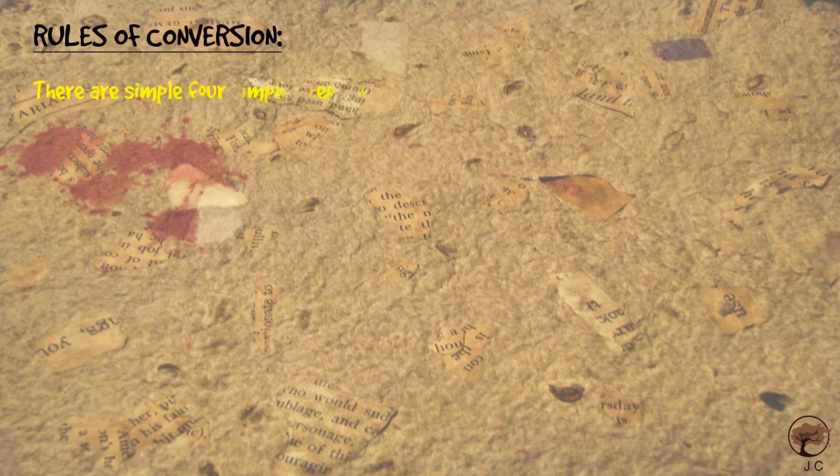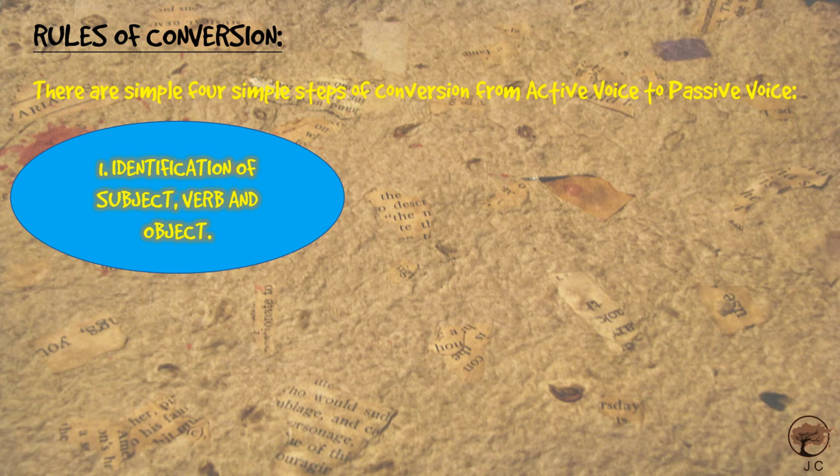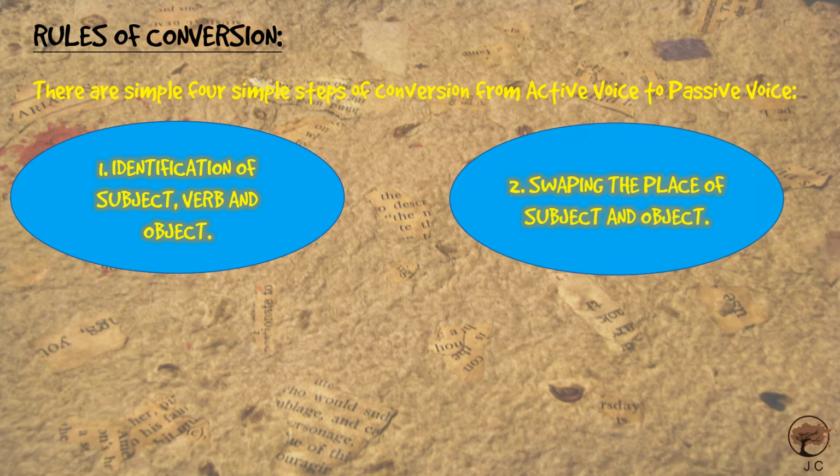Now let us come to the main issue, that is the rules of conversion from active voice to passive voice. There are simple 4 steps of conversion from active voice to passive voice. Number 1, identification of subject, verb and object is a must. Next, you need to swap the places of subject and the object.